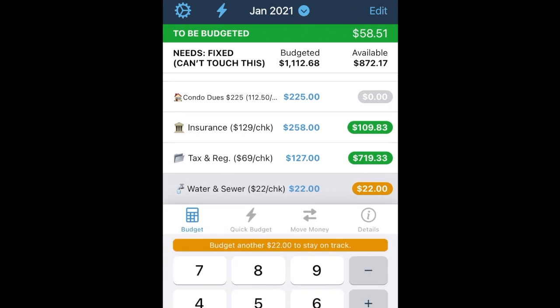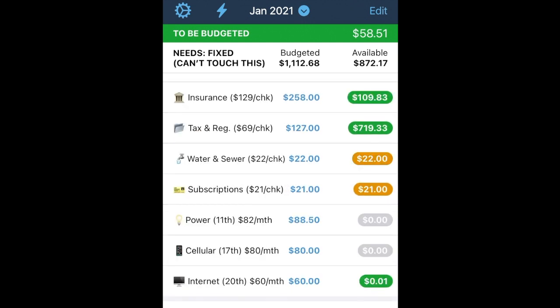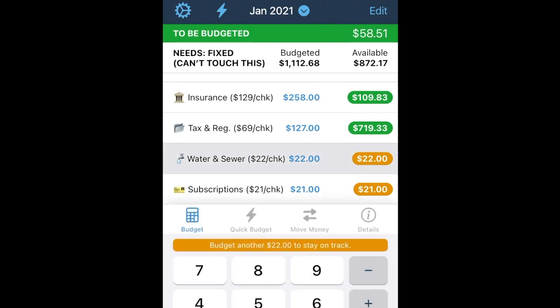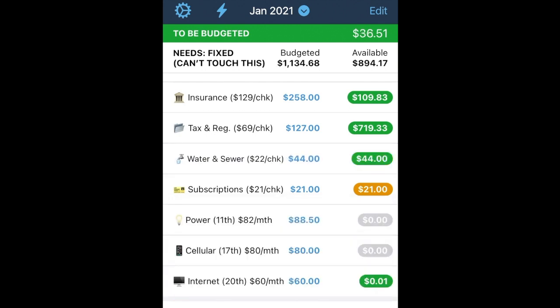$22 for the water bill. That will be starting soon. We used to get water for free. Now we have to pay for it. Long story. And I typed it in wrong. I typed 22. I need to do plus 22. So it gets up to 44.